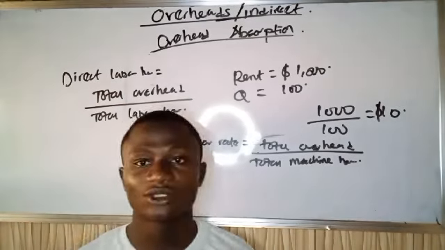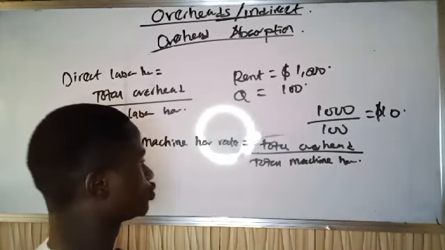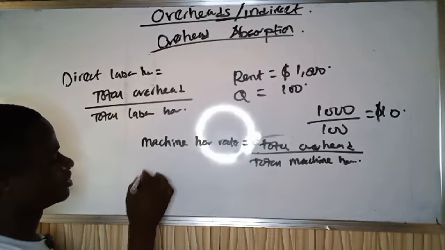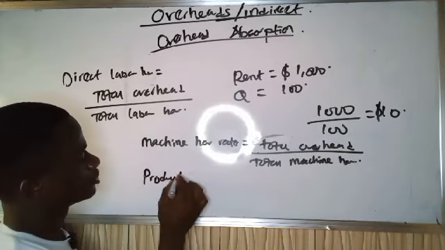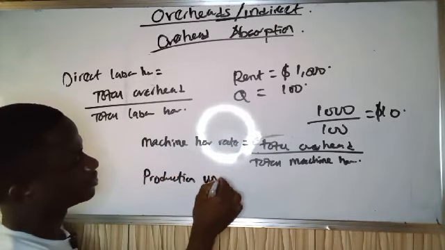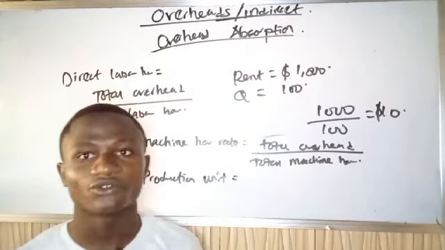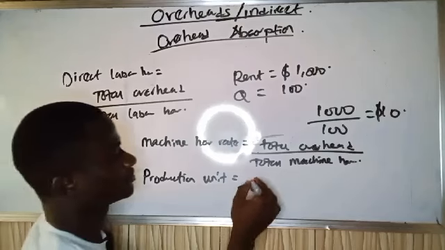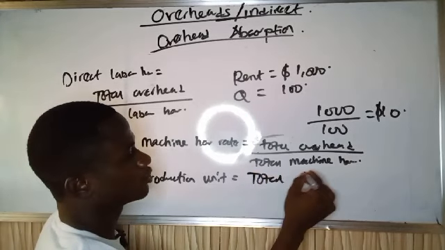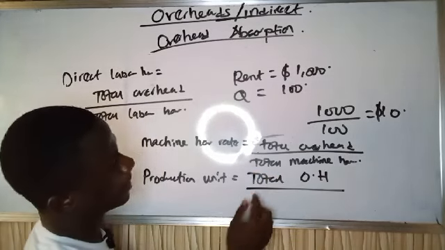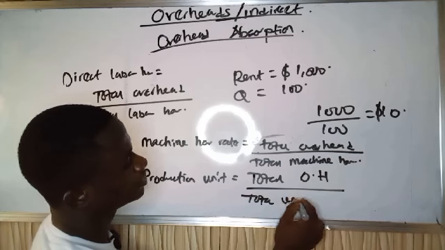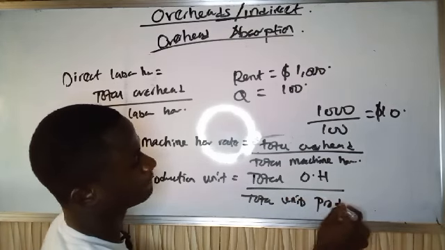The next one we are going to examine is production unit, which is what we examined here: overhead absorbed per unit of production, and that's total overhead divided by total units produced.